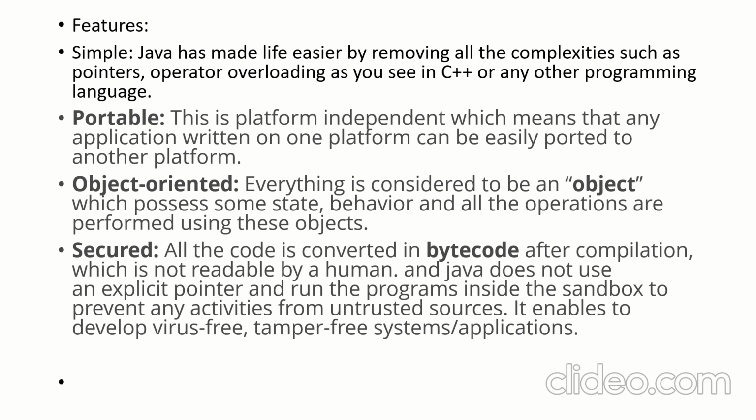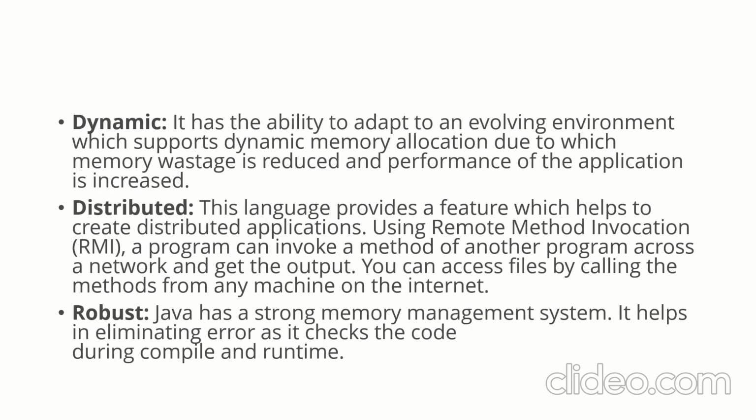I hope the features of Java are clear. There are other features as well: it's dynamic, distributed, and robust. So what does dynamic mean? Java supports dynamic memory allocation, which means only during the execution time of the program, memory gets allocated for the variables or arrays, or whatever you create. That's called dynamic memory allocation.